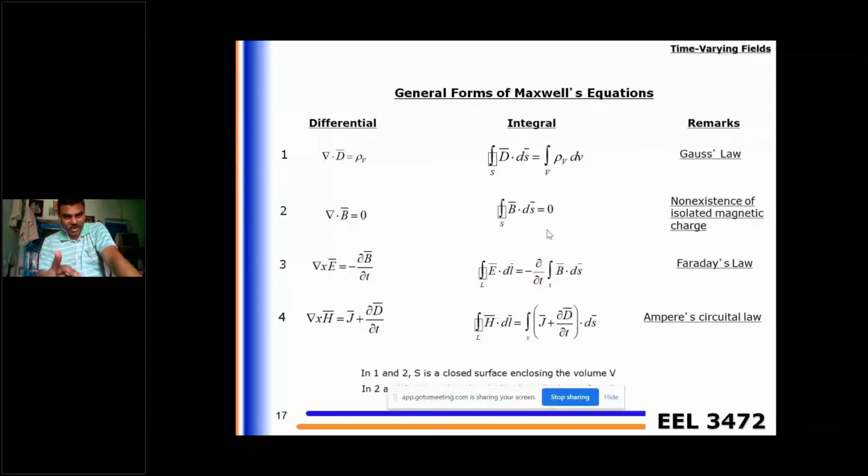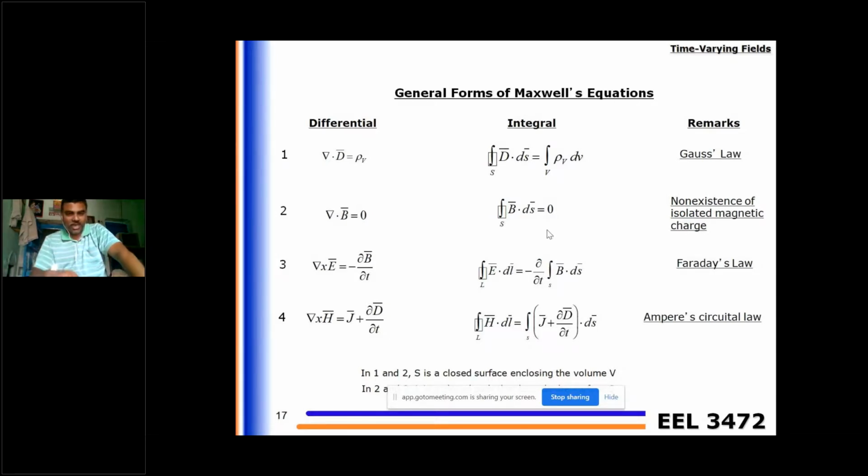See, for the static field, all equations are okay, and here equation 3 and equation 4 are different. Del cross E is 0 for the static fields. Why? Because we just now said that there is no dependence between electric and magnetic fields once they are static. If they are time varying, then only there is the interdependence between the electric and magnetic fields. So equations 3 and 4 are for the time varying fields, and for the static fields, those two are different: del cross E is 0 and del cross H equals just J only. And these are the equations for the time varying fields.